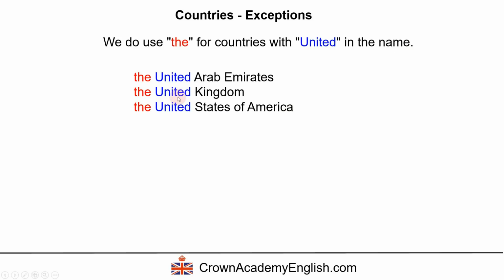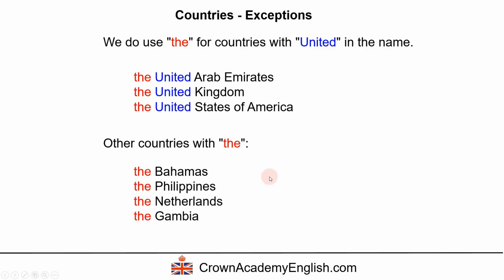So for these 3, we use the before them. And there are some other countries where we use the. Here are some common examples: the Bahamas, the Philippines, the Netherlands, and the Gambia. There are a few others, but these are the main ones. So these are the exceptions.